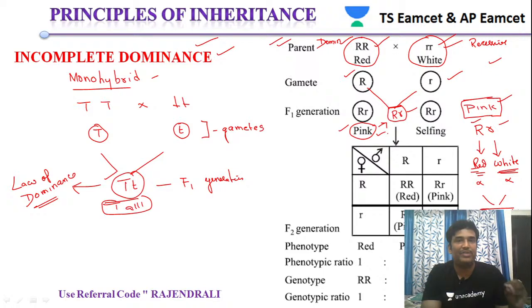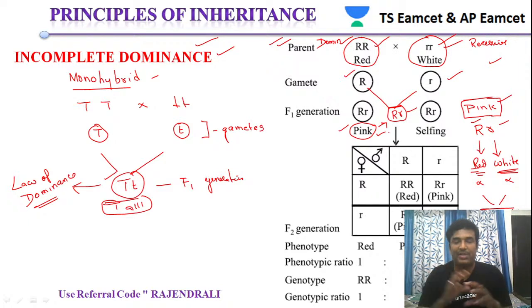Since there may be multiple choice questions in the EAMCET examination or the NEET examination, such as which is the deviation of the law of dominance, if they ask this question then you have to clearly identify that the law of dominance is deviated because of the observation of incomplete dominance. Apart from this, there is also co-dominance. We will be seeing another topic that is called co-dominance. Because of the possibility of incomplete dominance and co-dominance, the law of dominance proposed by Mendel is not accepted. So that is what we have to remember.